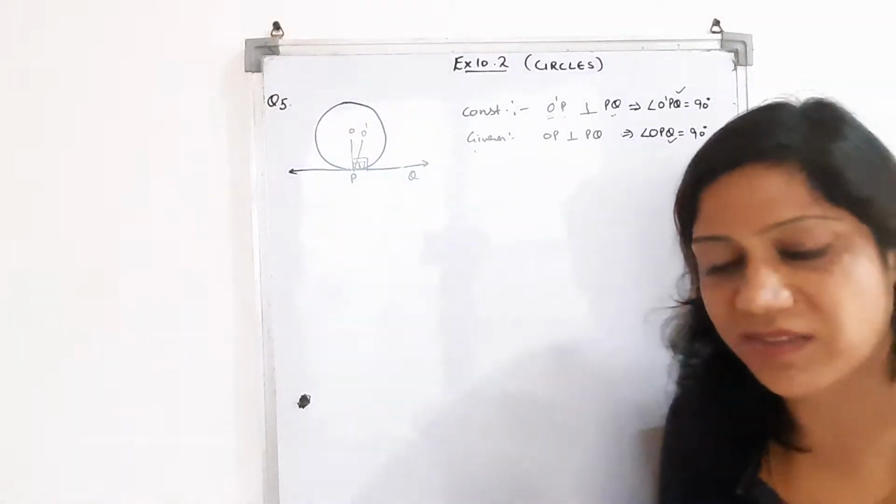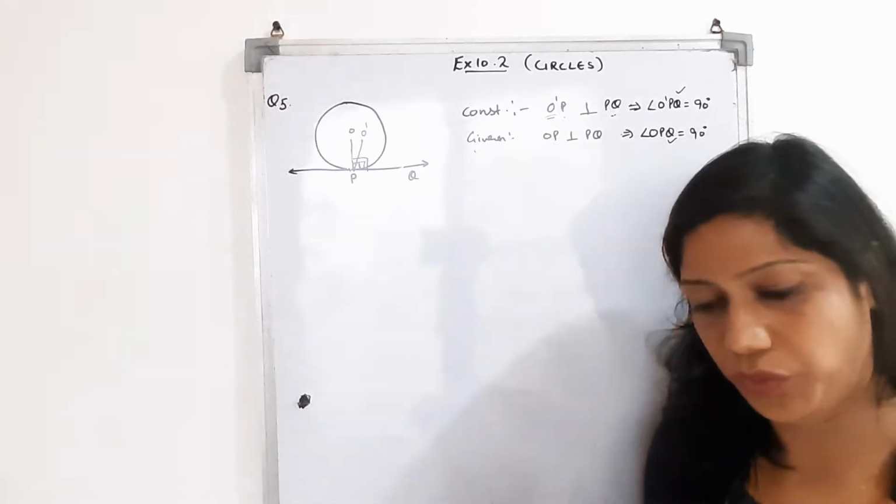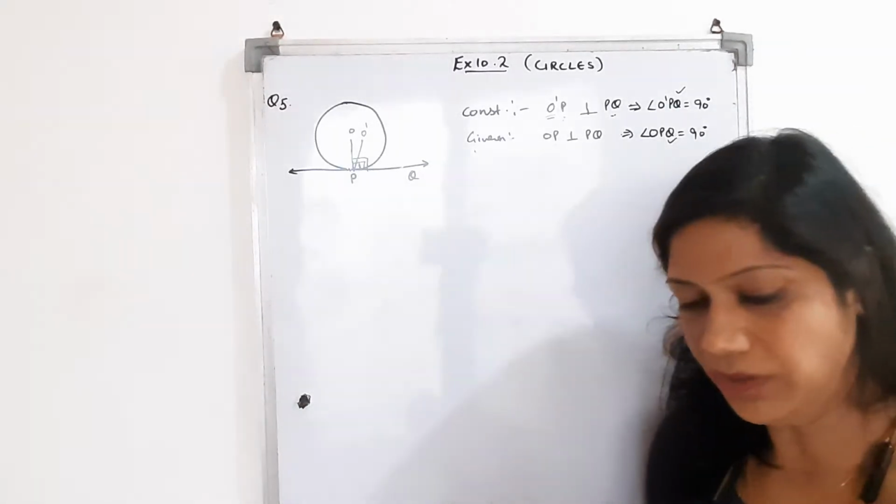The sixth question is very simple and easy. You need to find the radius of the circle. This you will do on your own. I am taking the seventh question.